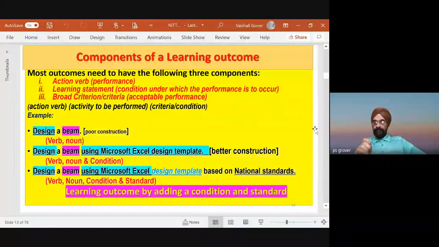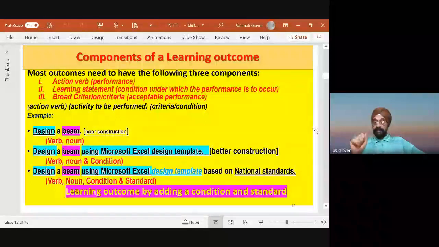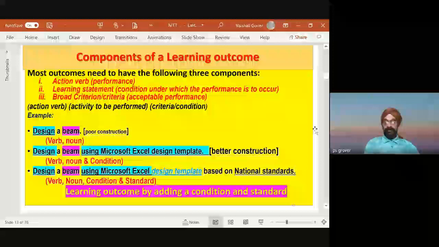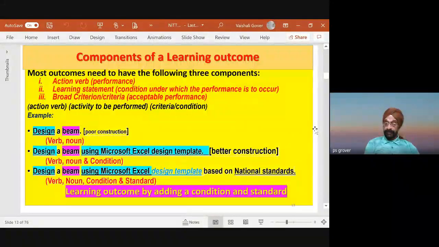The structure of a learning outcome has the following three components: action verbs, that is a Bloom verb, which indicate what the student will be doing; then the learning statement, the condition under which the performance is to occur. That means it should be conveyed to the student that when I am judging your performance, under what conditions, what requirements, what assessment I should be using.